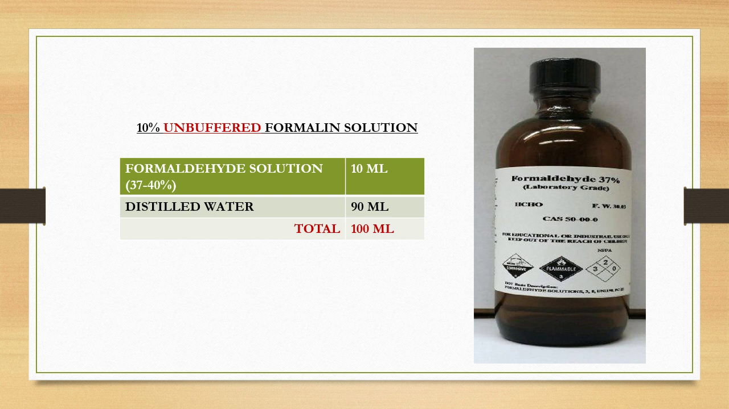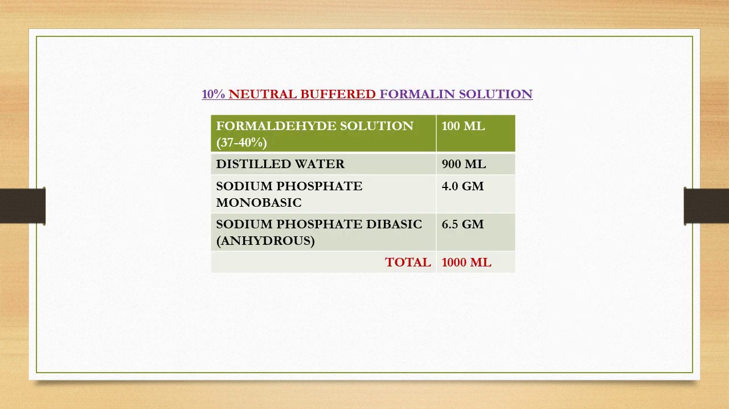Now coming to the neutral buffered formalin solution. Again, formaldehyde solution 37 to 40%, 100 ml, and 900 ml distilled water, and for buffering you have to add sodium phosphate monobasic 5 gram per liter and sodium phosphate dibasic anhydrous 6.5 gram per liter. This will make the formalin buffered, and it is a universally accepted fixative.